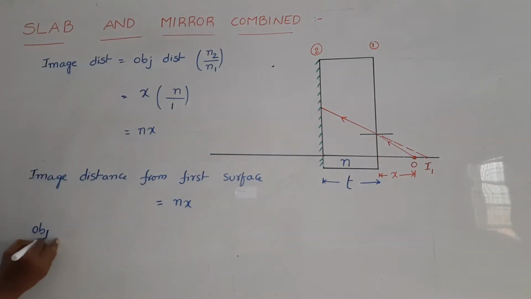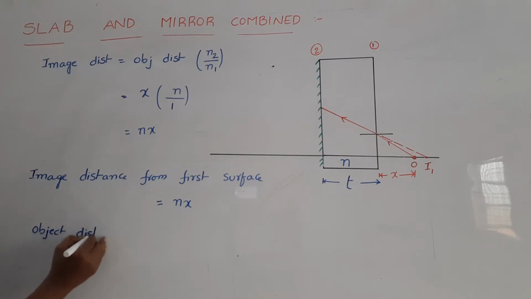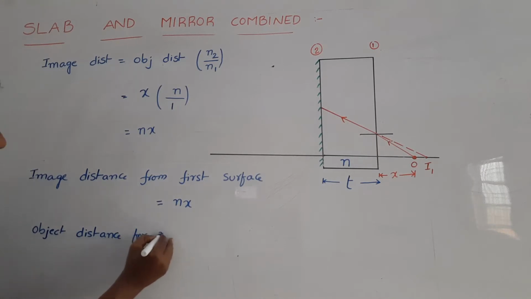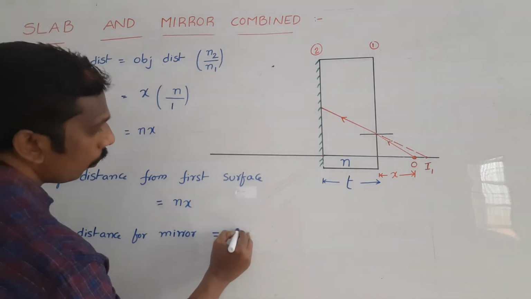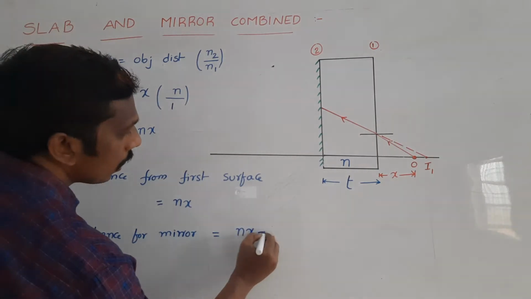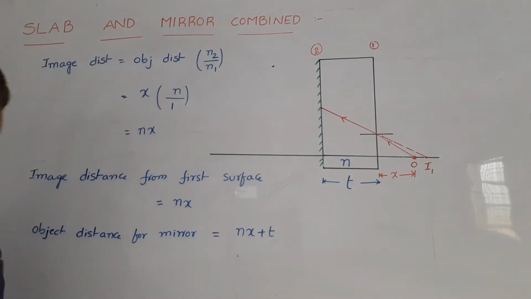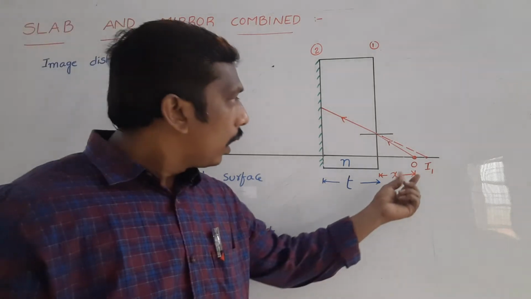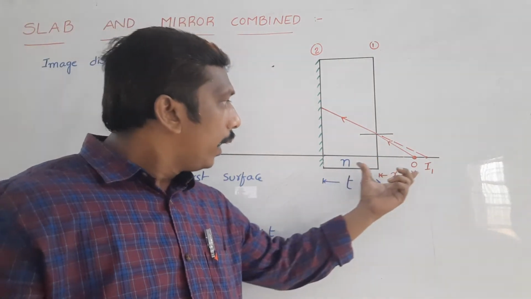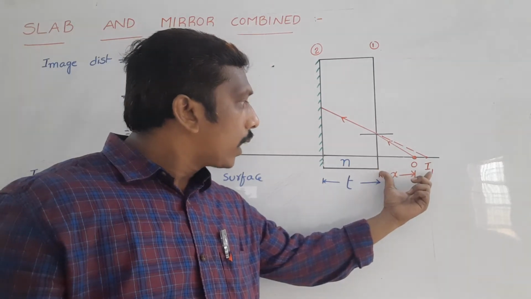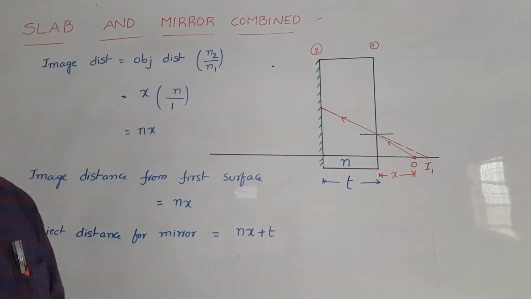So the object distance for the mirror is equal to nx plus t. Understood? Because this I1 acts as an object for the mirror, its distance is nx plus t from the mirror.